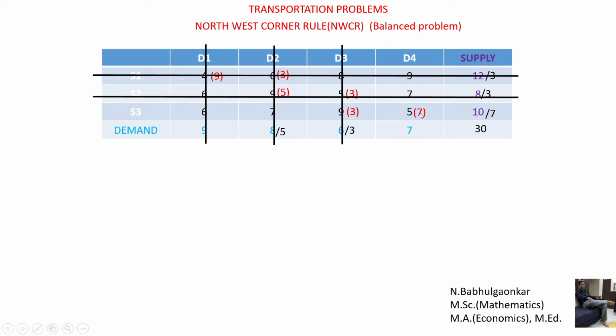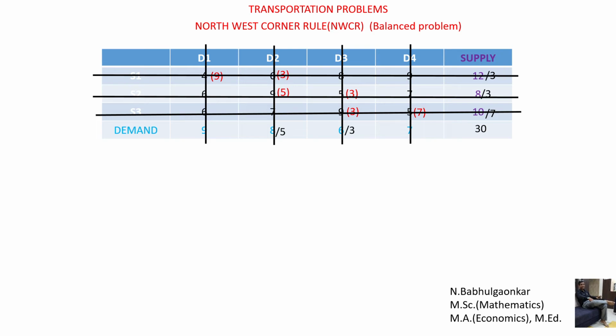By writing 7, the summation of the bracket numbers is now 10, so put a line over this one. Similarly, the bracket number is satisfied, so put a line on this one. Now here is what we have obtained. From this we have to find the initial basic feasible solution, which means we have to find the transportation cost. That cost is called the initial basic feasible solution. But how to find that cost?